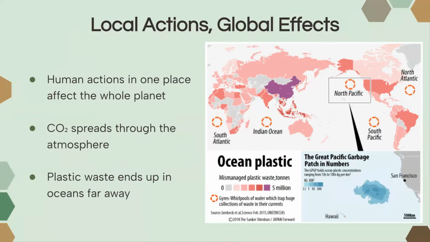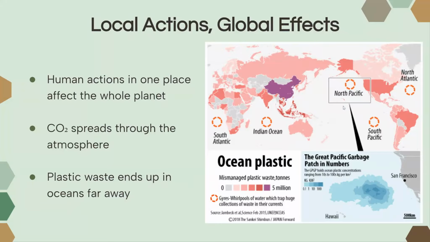So, human actions in one place can affect the whole planet because remember, everything is connected. If you're pumping out carbon dioxide in one part of the earth, then it's going to spread through the atmosphere throughout the entire globe. We also tend to dump plastic waste in the oceans, and if you're dumping plastic waste in one part of the ocean, it will end up in oceans very far away.